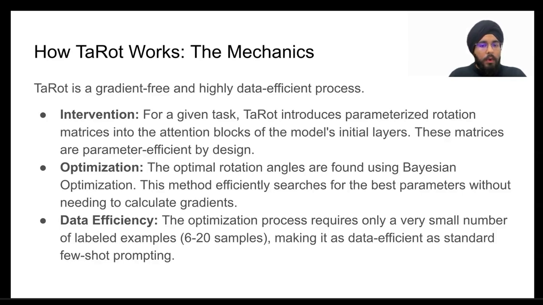And third, the whole optimization process is extremely data efficient. It only requires between 6 to 20 labeled examples per task, which is on par with standard few-shot prompting, which makes it very practical for real-world applications.